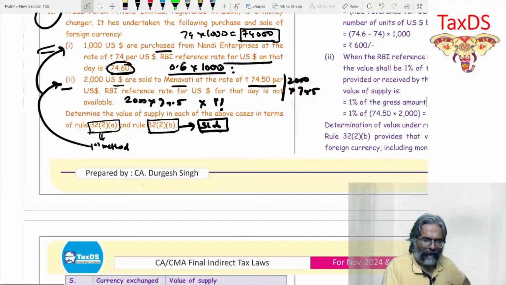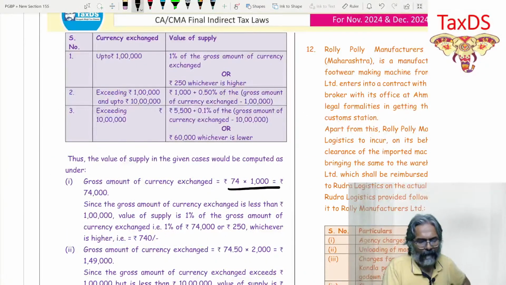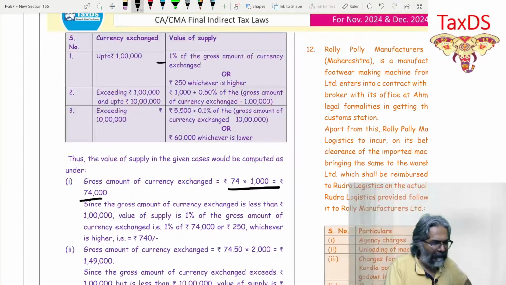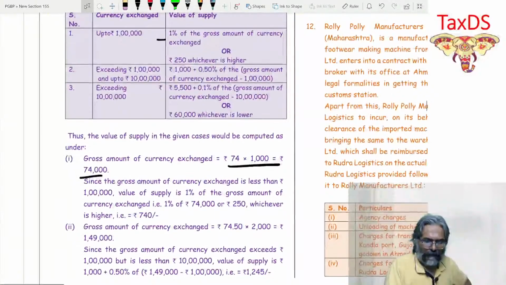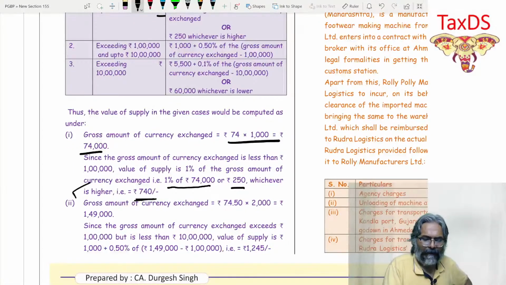So I hope that all of you are clear with this one now. See the slab wise working. First slab 74,000. So which slab? 1%, students, as you have told it correctly. So in that situation, 1% of 74,000 or rupees 250, whichever is higher. So the answer is 740. The answer is 740. All of you agree?